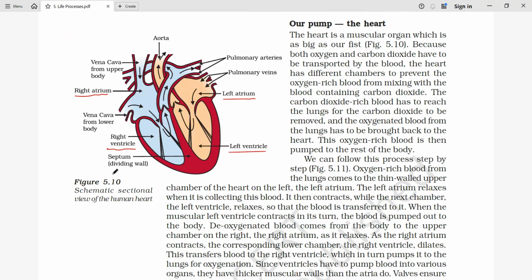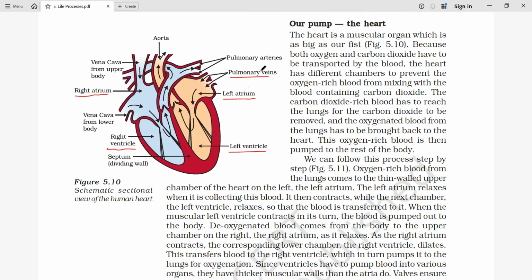Now we'll see how these four chambers communicate with each other. Another important part here is the vein. A vein is generally used to carry impure blood, but the pulmonary vein carries the oxygenated blood from the lungs to the left atrium.